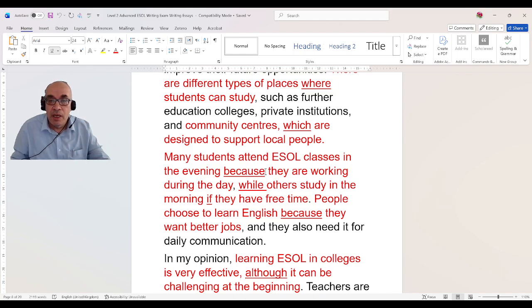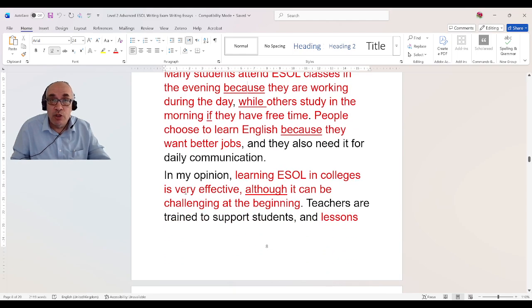The next one. People choose to learn English because they want better jobs. Again, this is a complex sentence. So as you can see, sometimes I use which, sometimes I use because, sometimes I use where, sometimes I use why. All these make complex sentences. And this is how you should write in your level 2 writing exam.